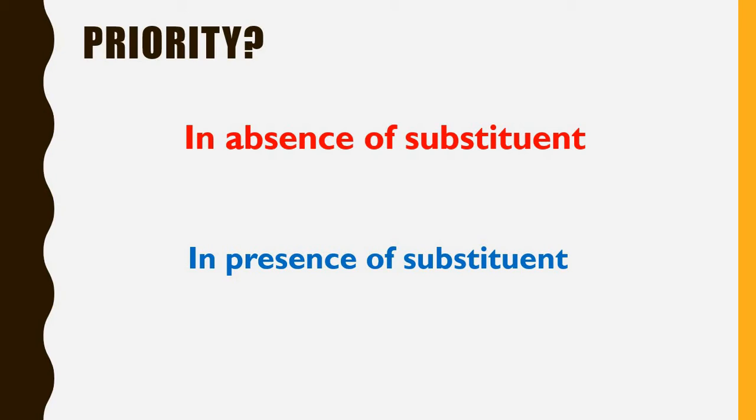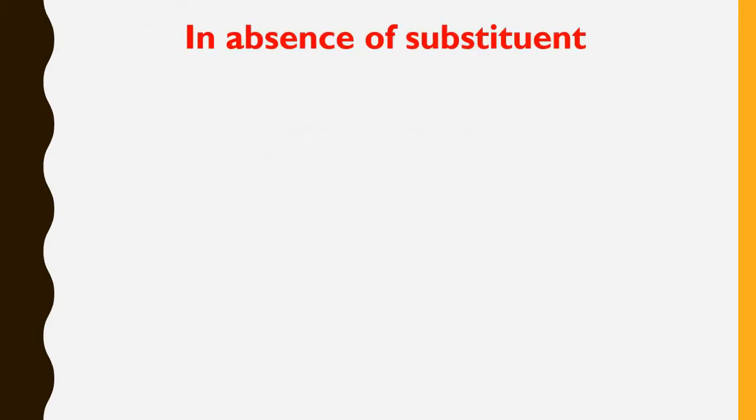Priority can be decided in absence of substituent or in presence of substituent. So first of all we will see priority or preference for double bond and triple bond in absence of substituent. If there is no alkyl substituent, how to decide the numbering. So here again we have three different criteria or three different ways when substituent is not present.